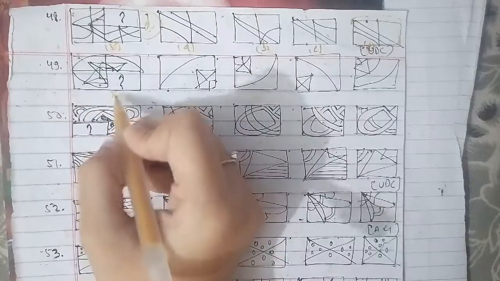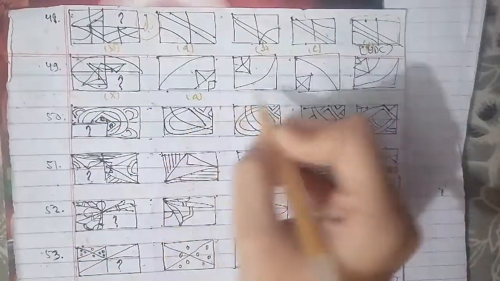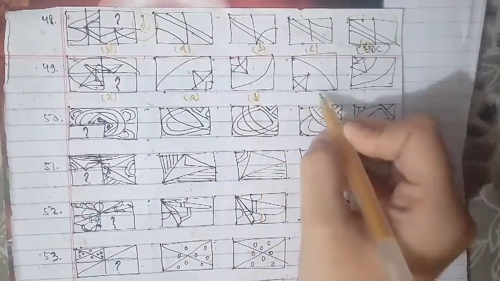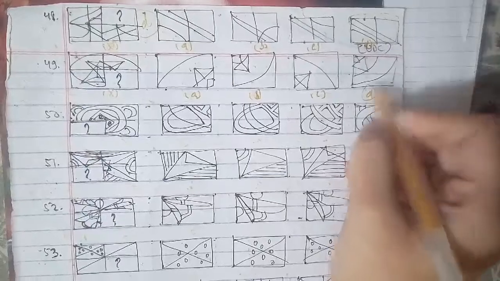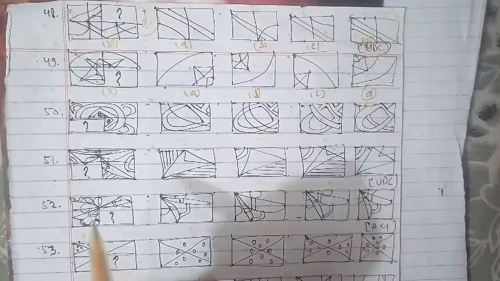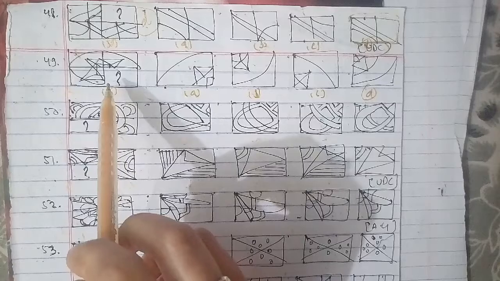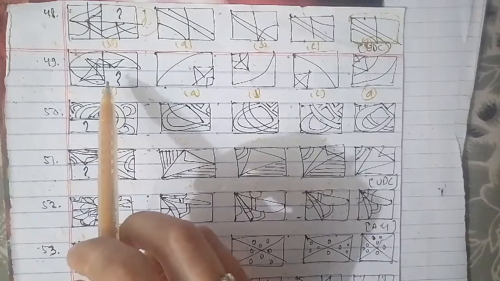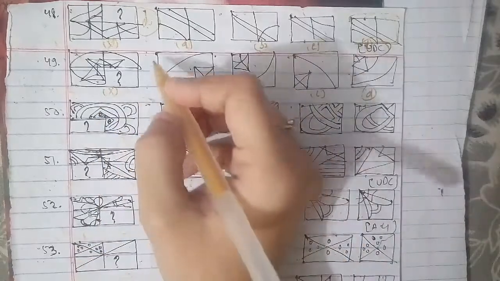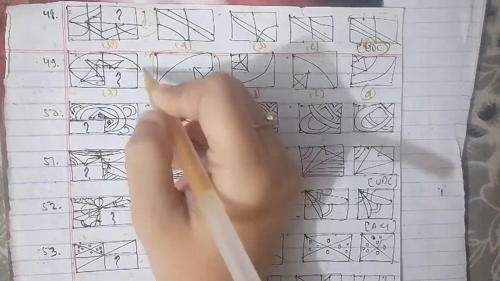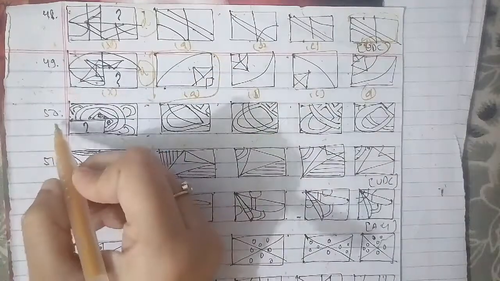We'll go ahead with 49th question of the sessions as well. That has been the figure cross A, B, C and D. This has been asked in your UDC examination paper as well. This is a missing figure which we have to consider, and the A figure will be the right answer for this question as well.